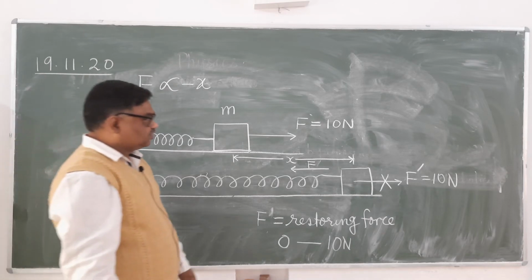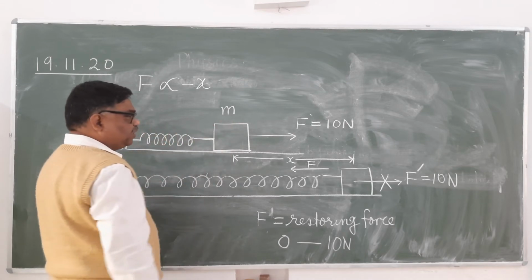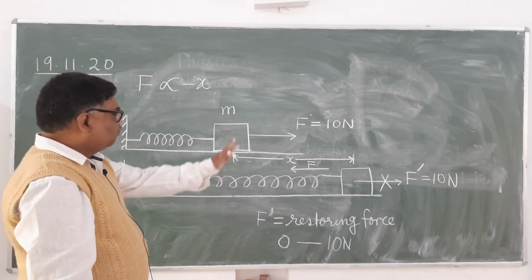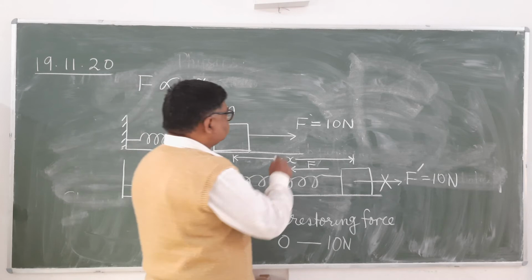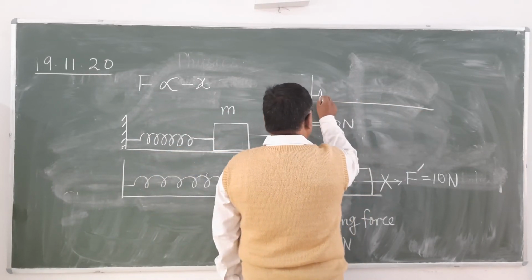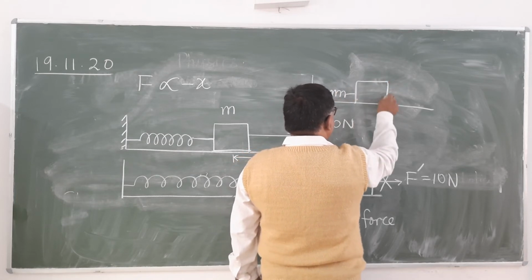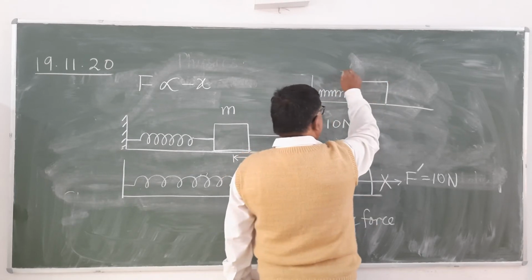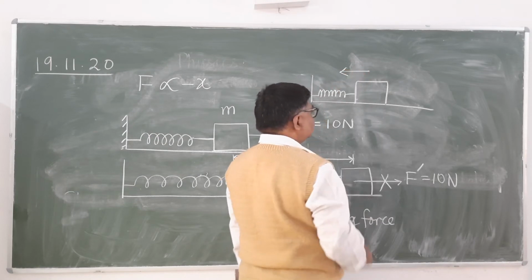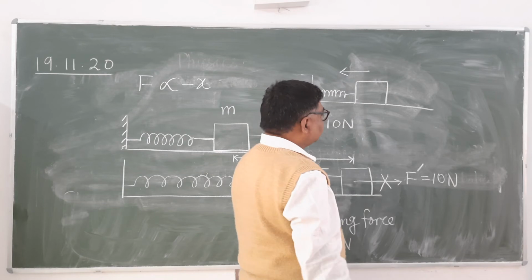For example, if you compress it, then what will be the direction of the restoring force? When the block is compressed, the contraction in the spring is in this direction.